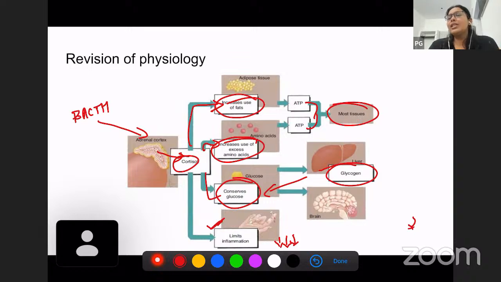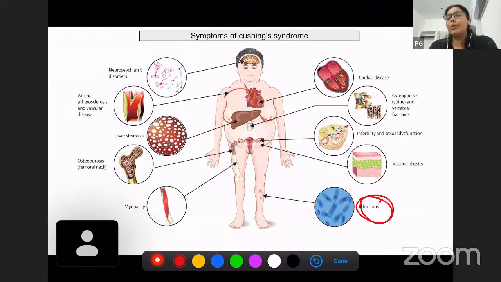So whenever there is excess cortisol in our blood, its main role is to limit inflammation. What will happen if inflammatory cells and our natural immune response are suppressed? We tend to get infections more often. So a patient with Cushing syndrome can get infected very easily compared to normal people.